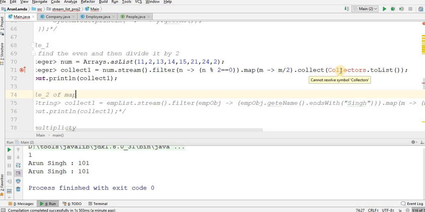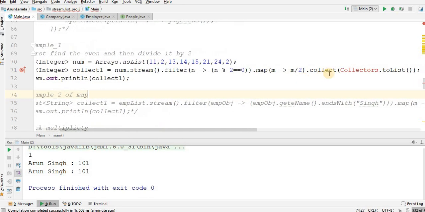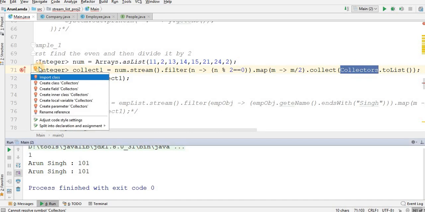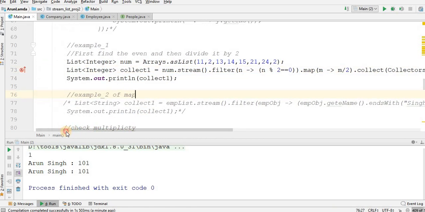Cannot resolve symbol Collector here. Why? What happens here? Let me check. Let me import this class. Yes, I have imported this class. Now it is fine.